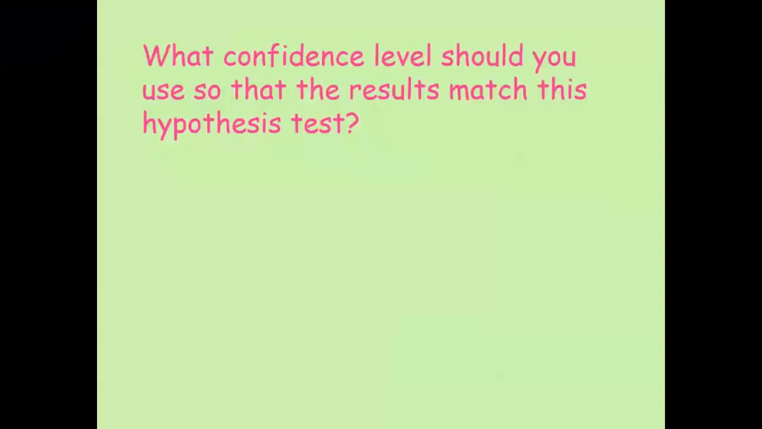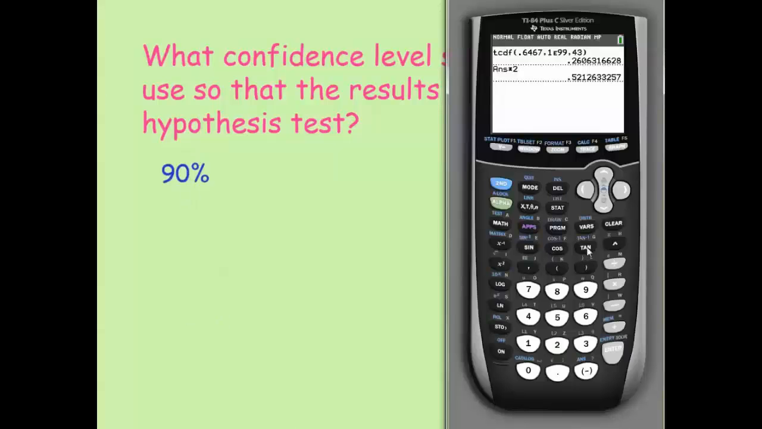If I wanted to do a confidence interval to match these results, what kind of confidence interval would I want? Again, we have an alpha of 0.1, so I just need to make sure it matches the middle. That would be a 90% confidence interval. If we compute that, let me get out my calculator again. To get to the confidence interval menu, we want to go to tests, and we want a t interval.